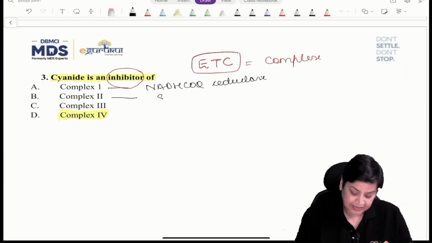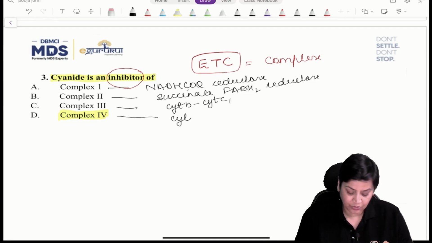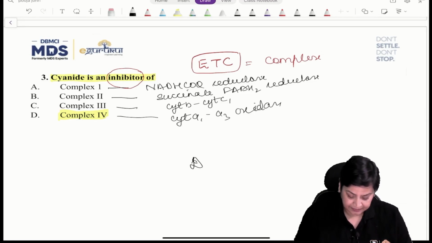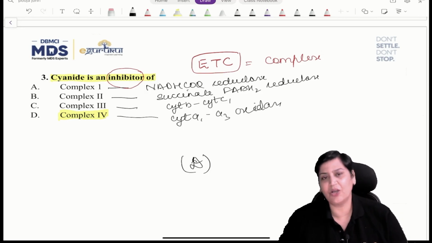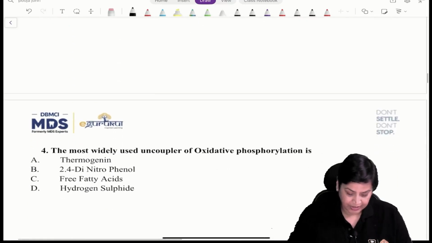Complex 2 is succinate FADH2 reductase. Complex 3 is cytochrome B C1 and complex 4 is cytochrome A1 A3 oxidase. So simply the answer here is D. So this is how you have to attempt the question. Clear? Now moving on to question number 4.